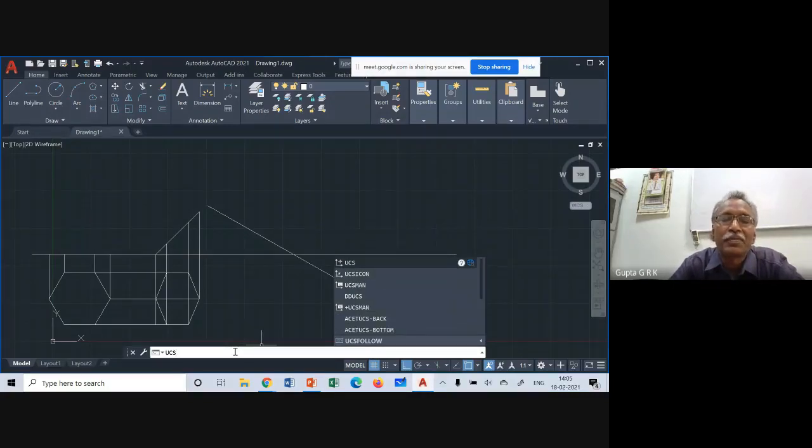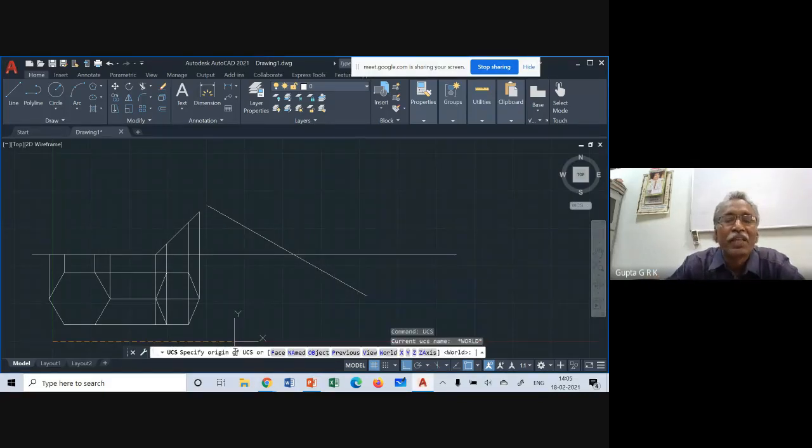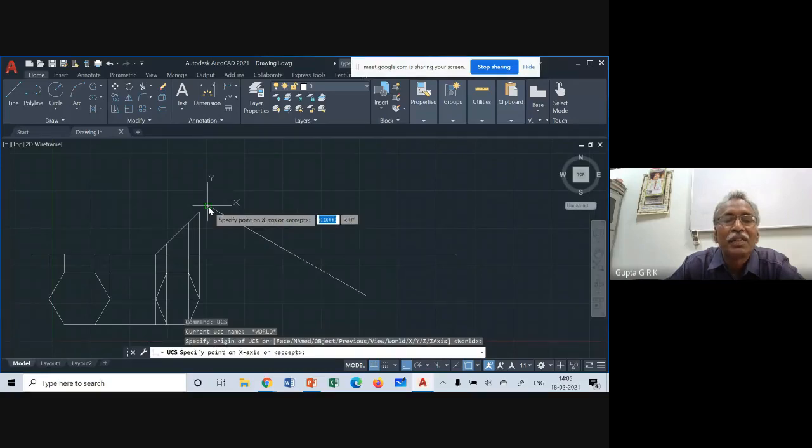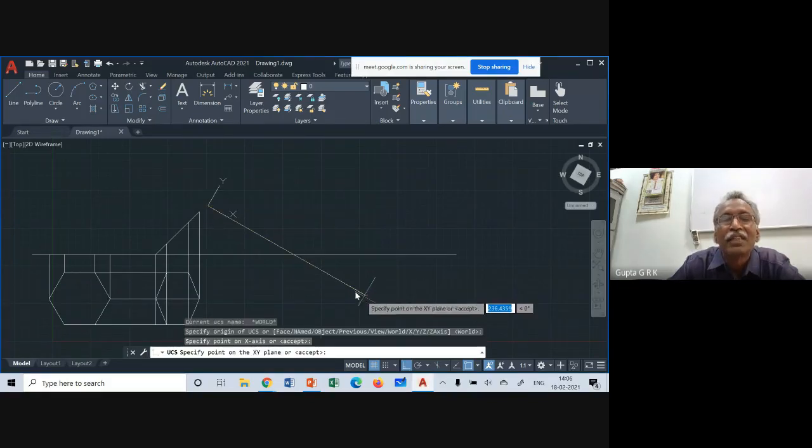So UCS, enter, and it is asking specify origin. I will specify this as the origin, and specify a point on the x-axis. So this I want to be x-axis. I specify that, click on the other endpoint. So now this became x-axis, and perpendicular to this is y-axis. Now you can see my cursor also became x-axis direction, y-axis direction, because it is an ortho option. If I remove ortho option,